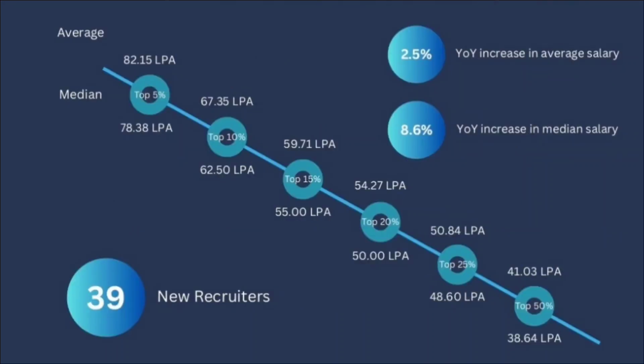And the top 5% candidates have an average salary package of 82.15 lakhs per annum. Then top 10% candidates have an average salary package of 67.35 lakhs per annum. Top 15% candidates are with an average salary package of 59.71 lakhs per annum. Top 20% candidates are with an average salary package of 54.27 lakhs per annum. Top 25% candidates are with an average salary package of 50.84 lakhs per annum, and top 50% candidates are with an average salary package of 41.03 lakhs per annum.